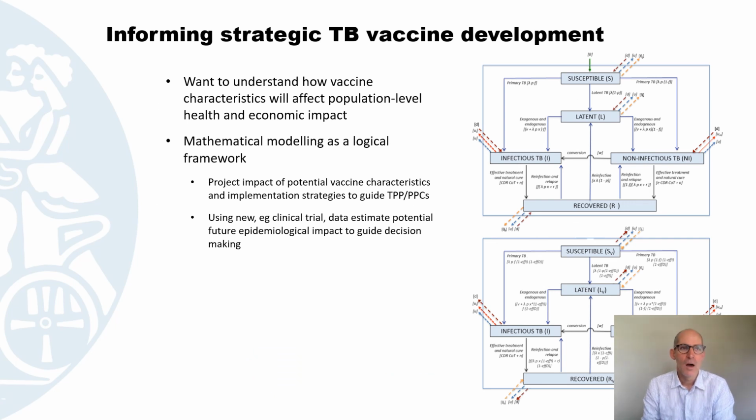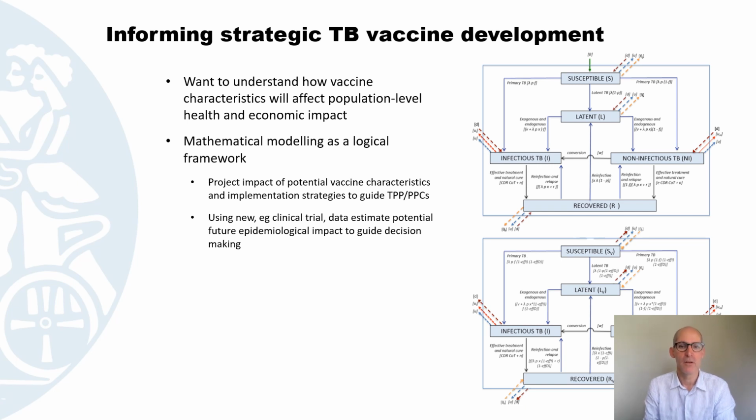We tend to use mathematical modelling to understand how different vaccine characteristics will affect population health and economic impact. And we use the mathematical modelling as the framework to pull all those various disparate bits of information together and try and make a prediction. And we do that for